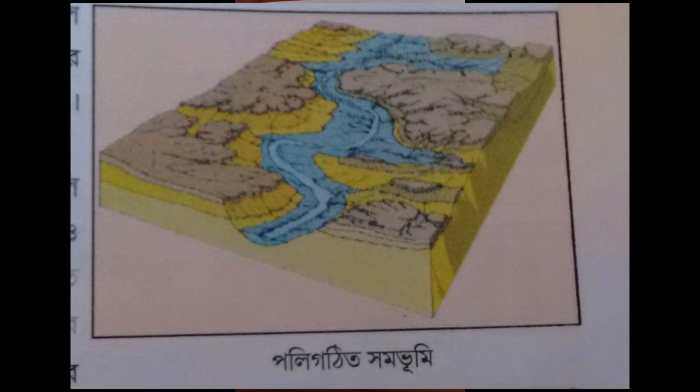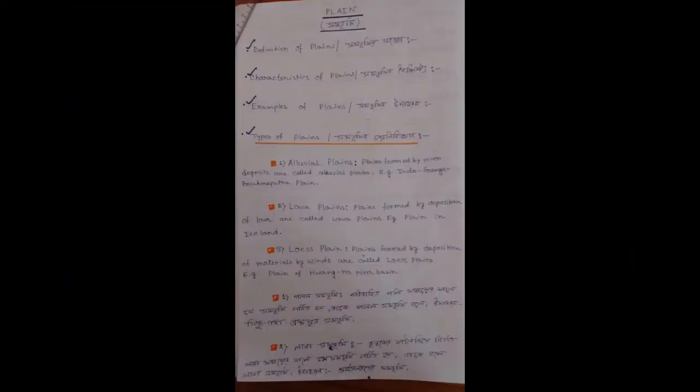Plains that are formed by river deposits are called alluvial plains. So, plains that are formed by river deposits or alluvium are called alluvial plains. For example, the Indo-Ganga-Brahmaputra plain is an alluvial plain. Number 2 is lava plain.